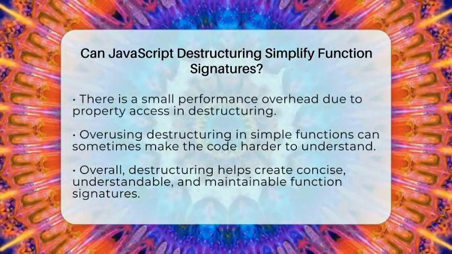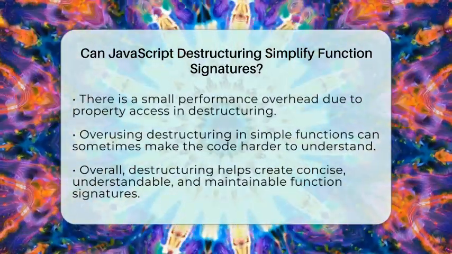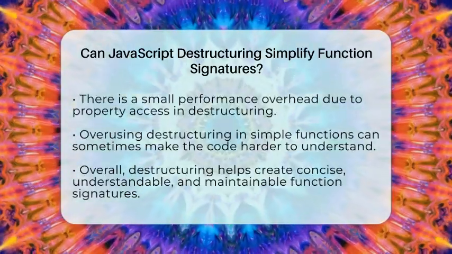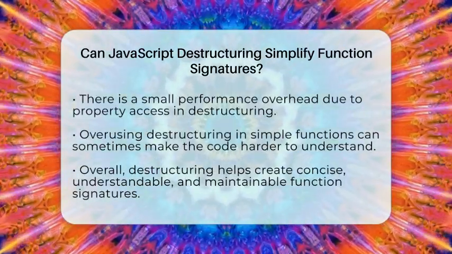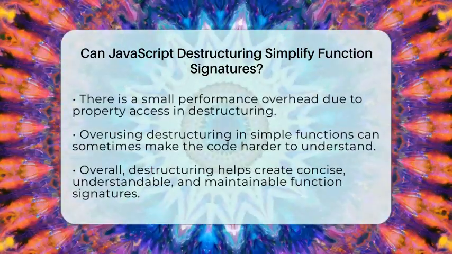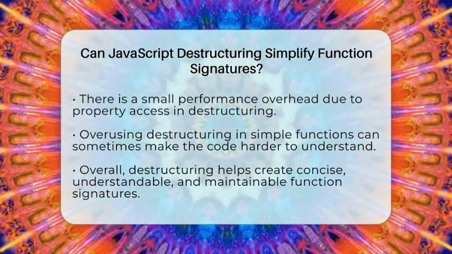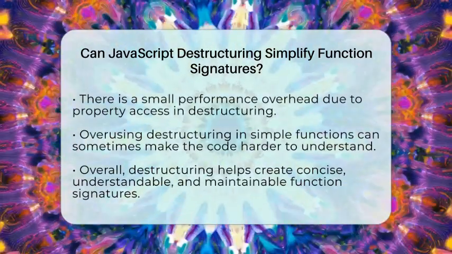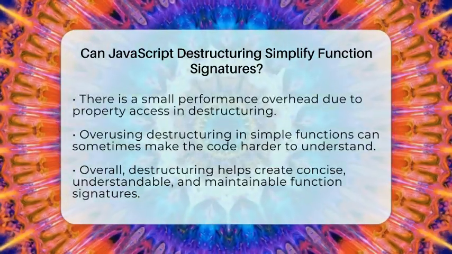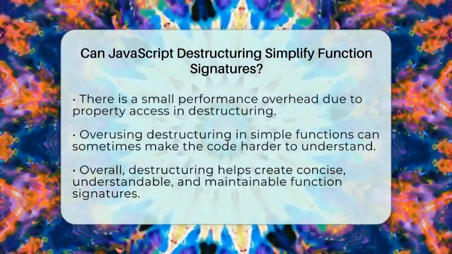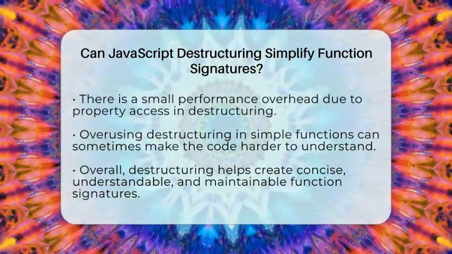Overall, destructuring is a powerful tool for making function signatures more concise and understandable. It aligns well with modern JavaScript practices, helping you write cleaner, more maintainable code. When used thoughtfully, it can save you time and reduce errors, making your coding experience smoother and more enjoyable.